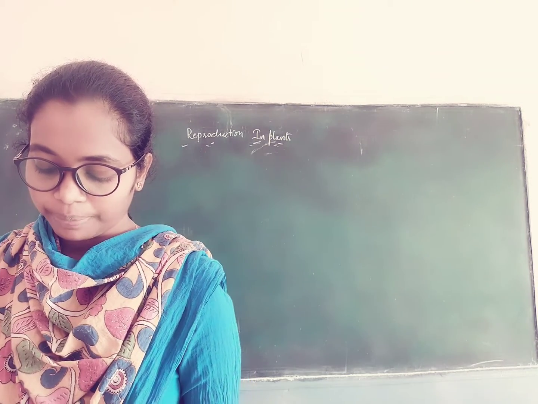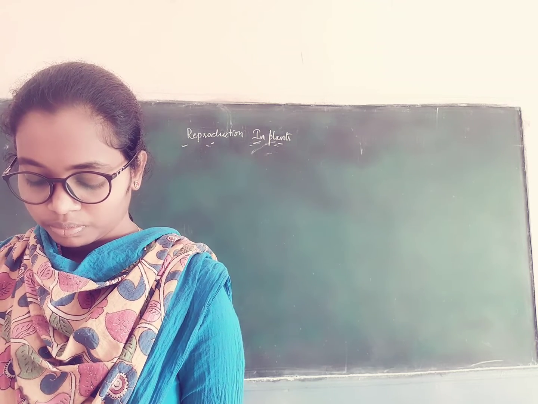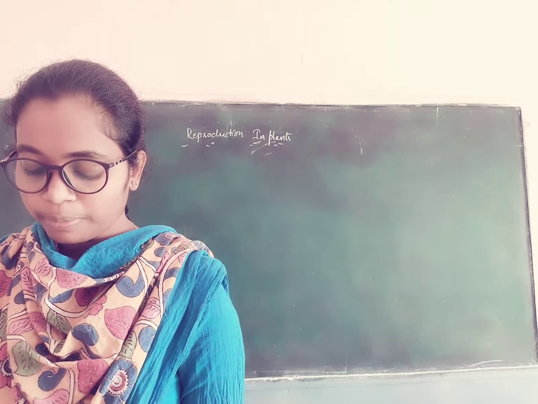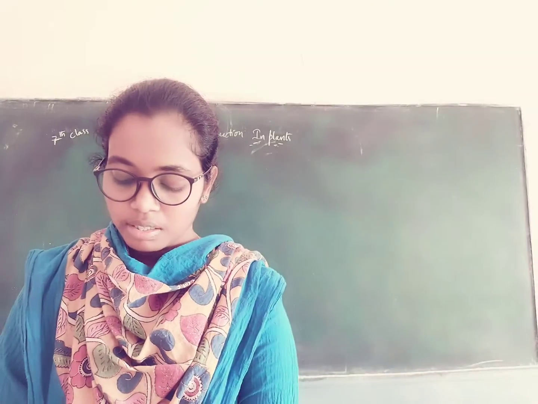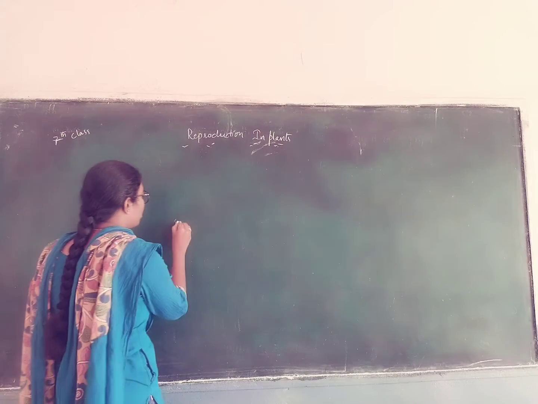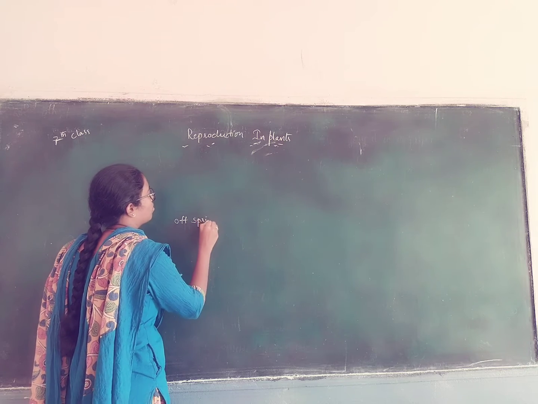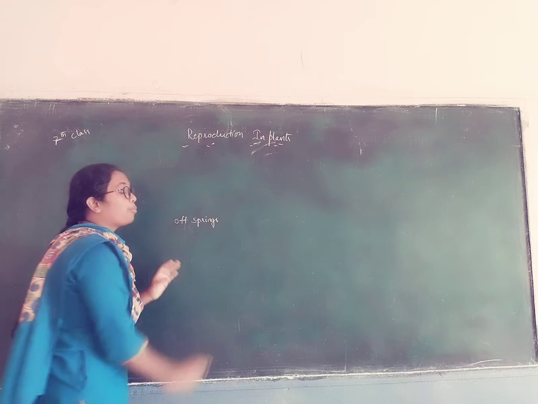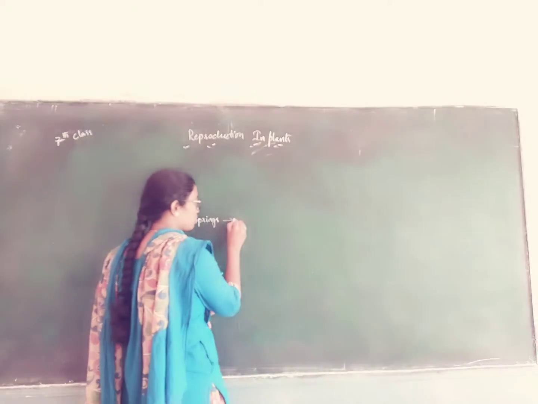Fertilization. Okay. So production of baby plants or offsprings from a zygote is called sexual reproduction.